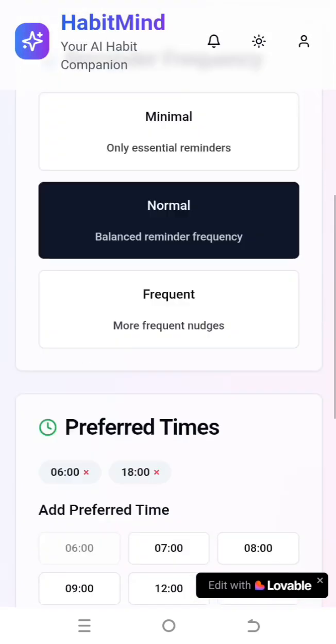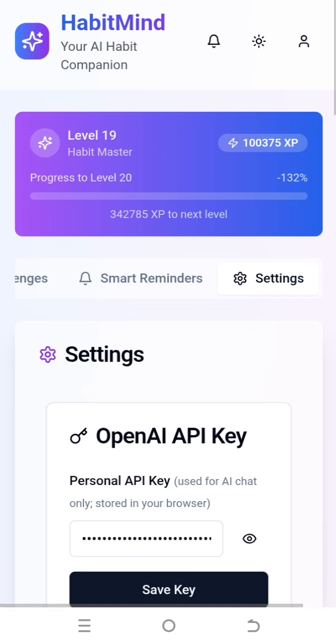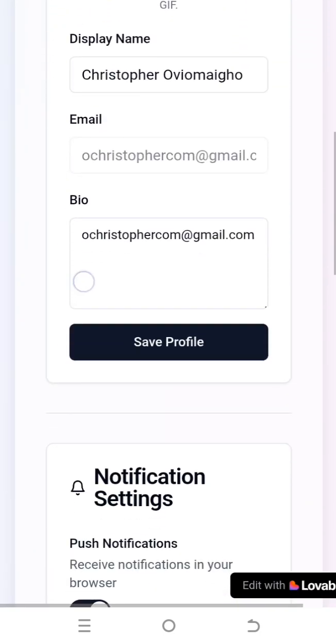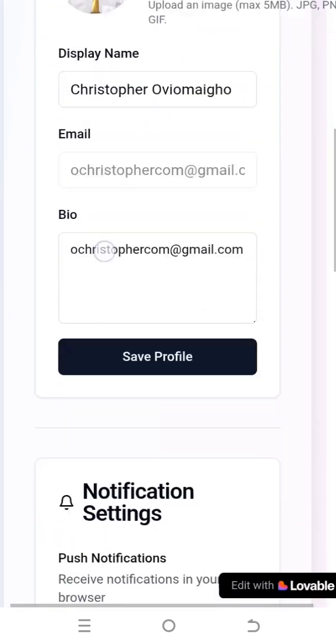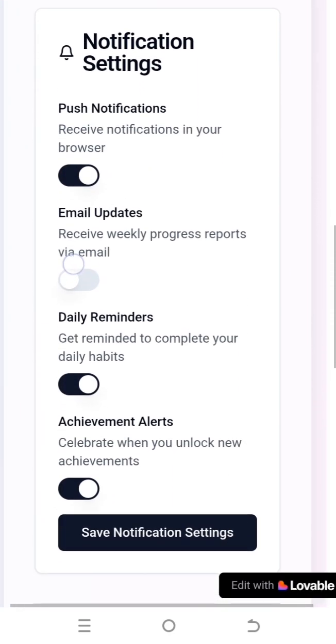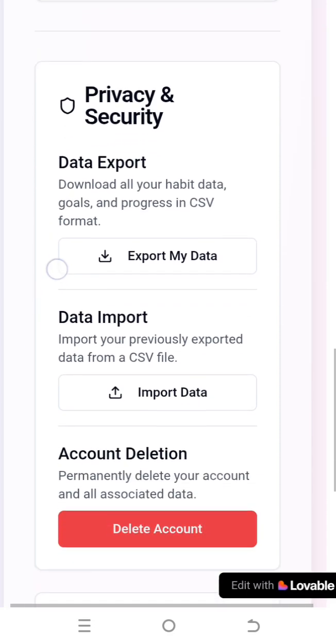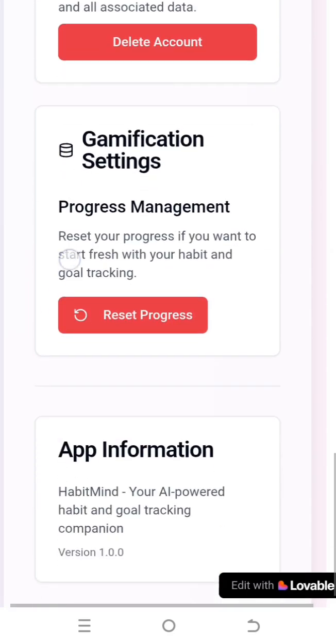AI insights. Then you have the settings here. You can add your OpenAI key. You can set your name, your profile picture, your bio. You can also set your notifications. You can export your data. You can delete your data.